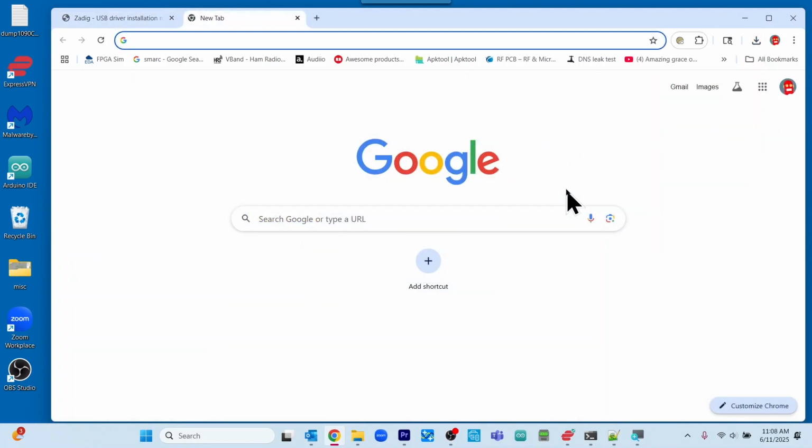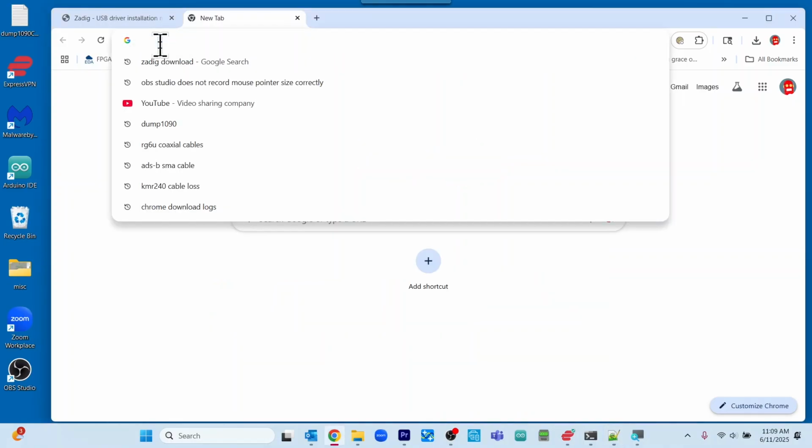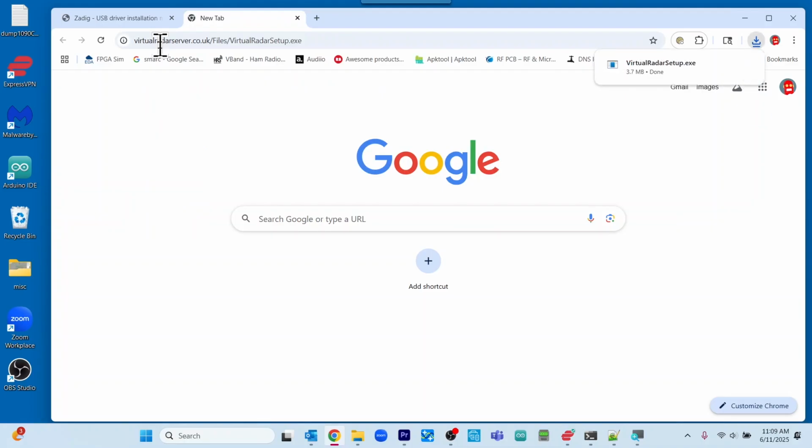The next thing that we want to download is the virtual radar software. Once again, the links will be in the description, and that is now downloaded.